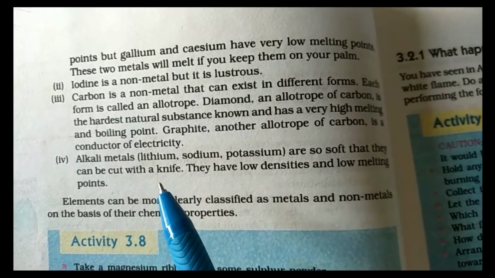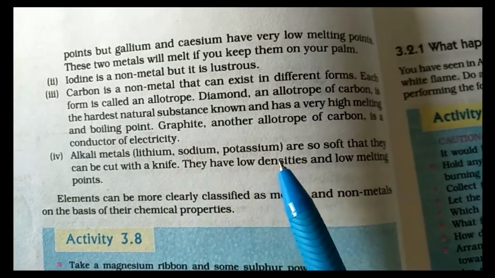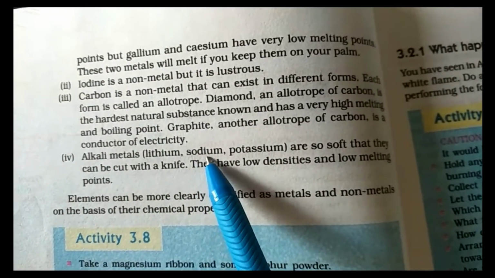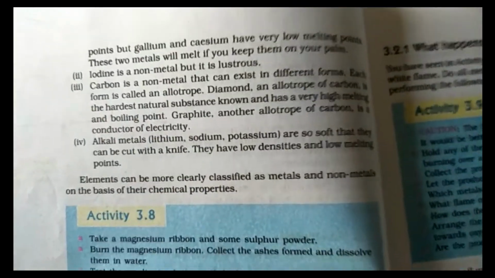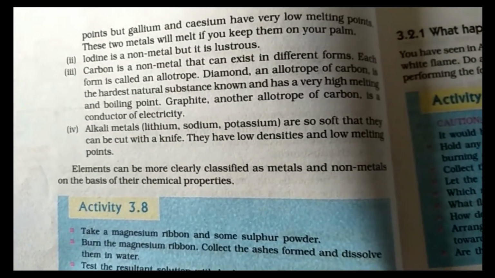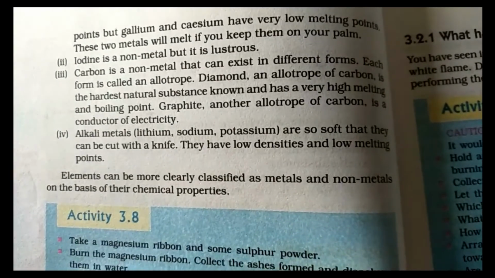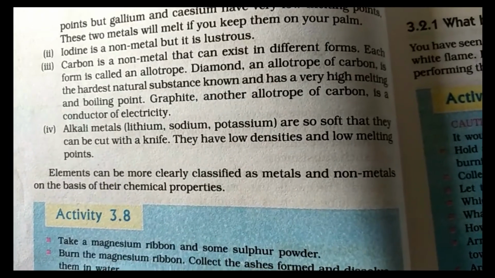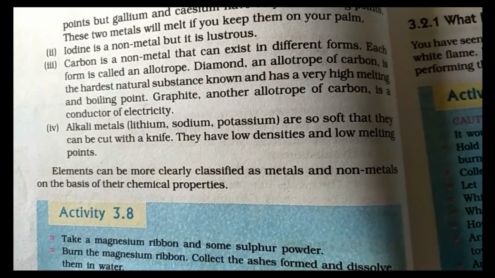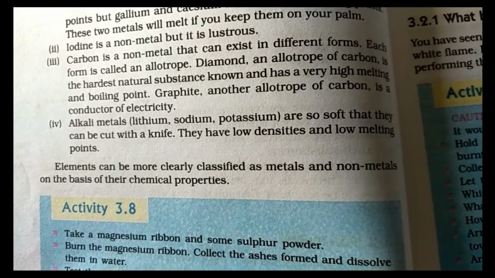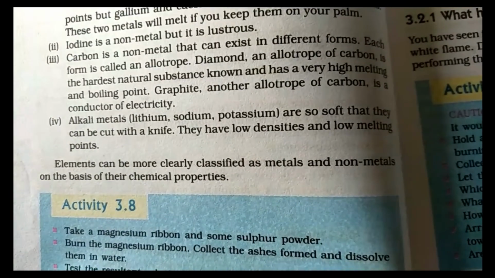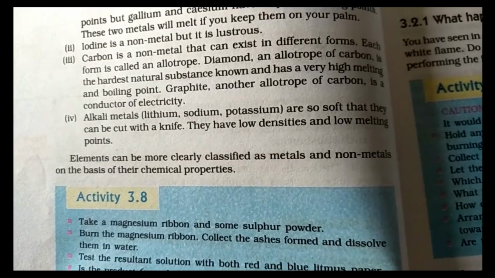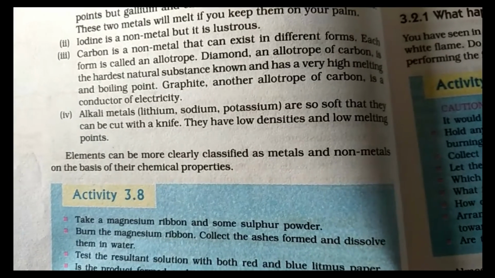Alkali metals like lithium, sodium and potassium are so soft that they can be cut with a knife. These elements have one electron in the outermost shell, which makes them very soft for metals. Lithium's atomic number is 3, sodium is 11, and potassium is 19, so they have one outermost electron after the inert gas configuration. That is why they are highly reactive and easily cut with a knife. They have low densities and low melting points, because they easily melt with a little heat.